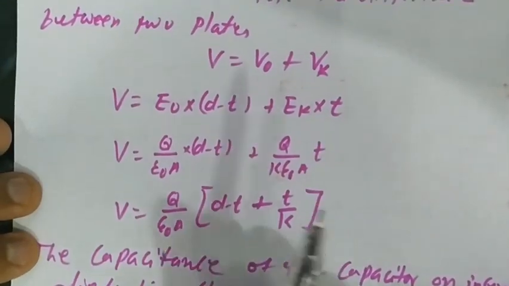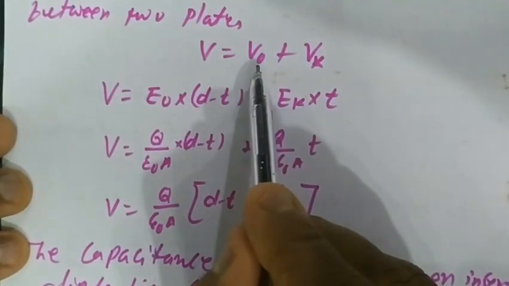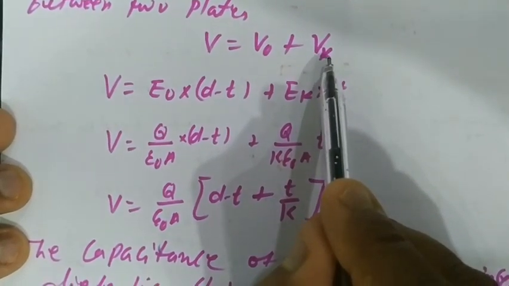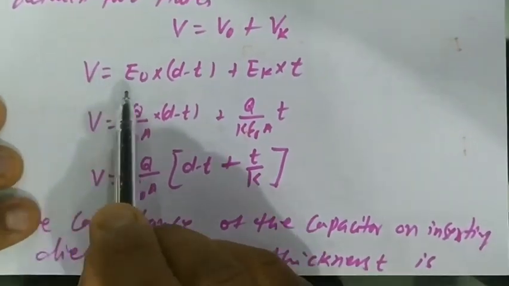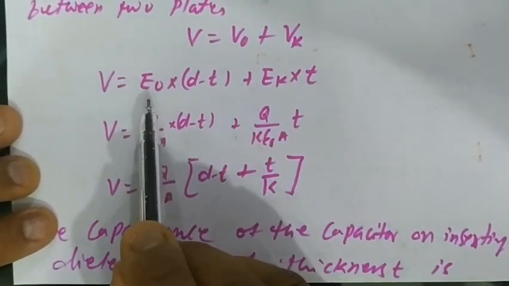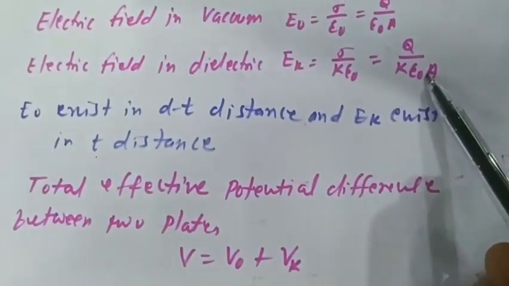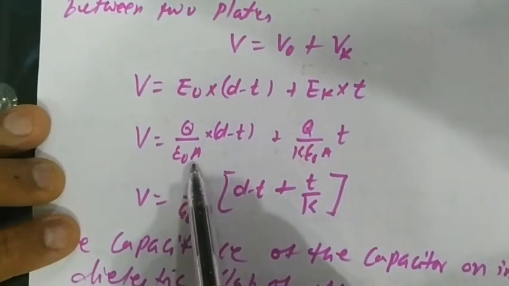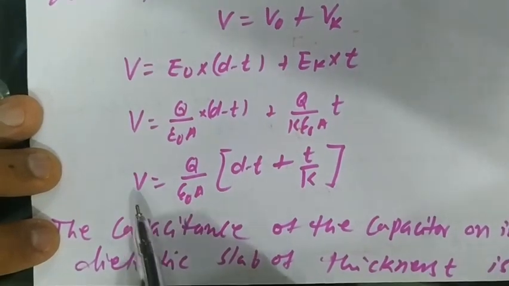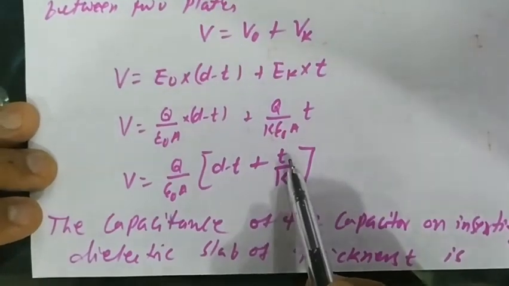Total effective potential difference between the two plates V equal to V0 plus Vk. V0 is the potential difference in vacuum and Vk is the potential difference in the dielectric medium. So V equal to E0 into (d minus t) plus Ek into t. We substitute the values of E0 and Ek from these two relations. So V equal to q upon epsilon naught a into (d minus t) plus q upon k epsilon naught a into t. Taking common, V equal to q upon epsilon naught a into (d minus t plus t upon k).